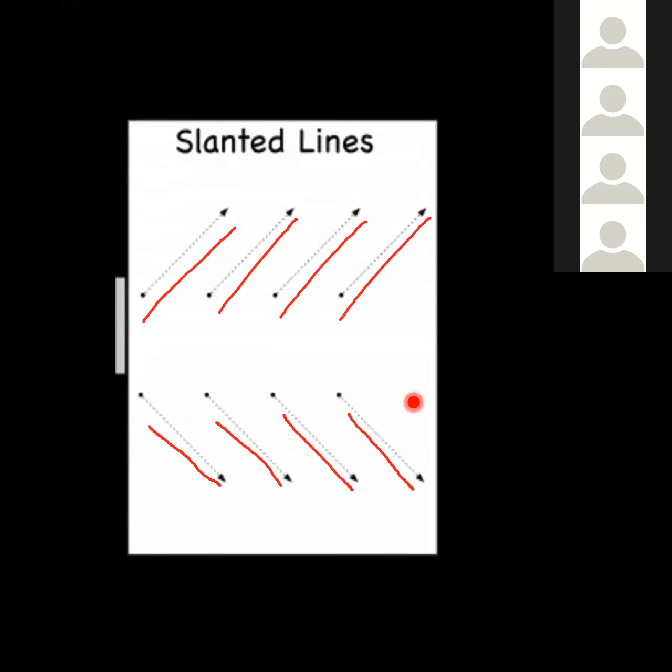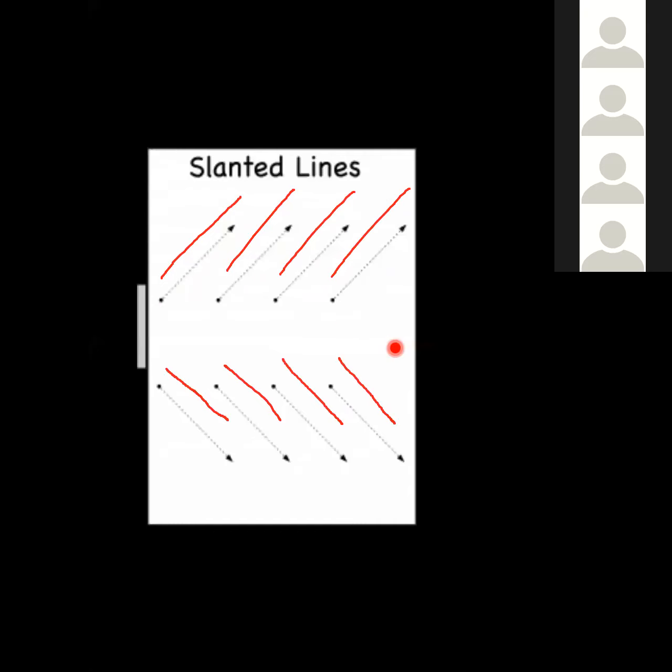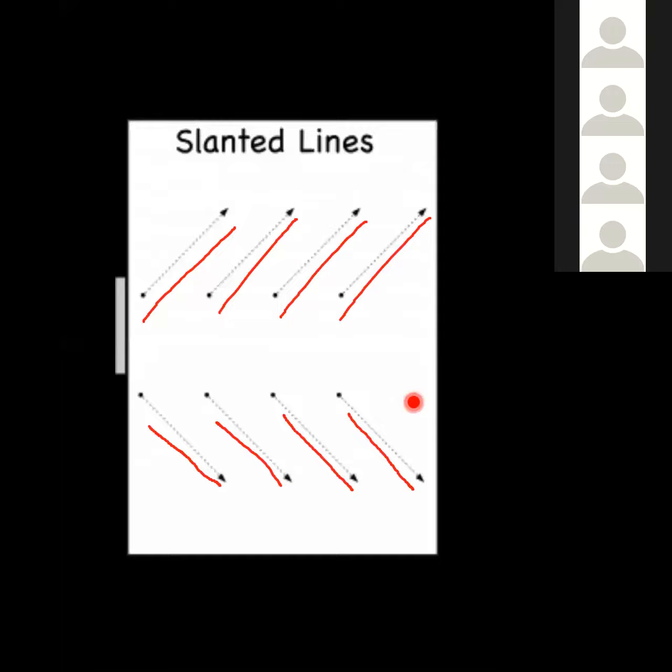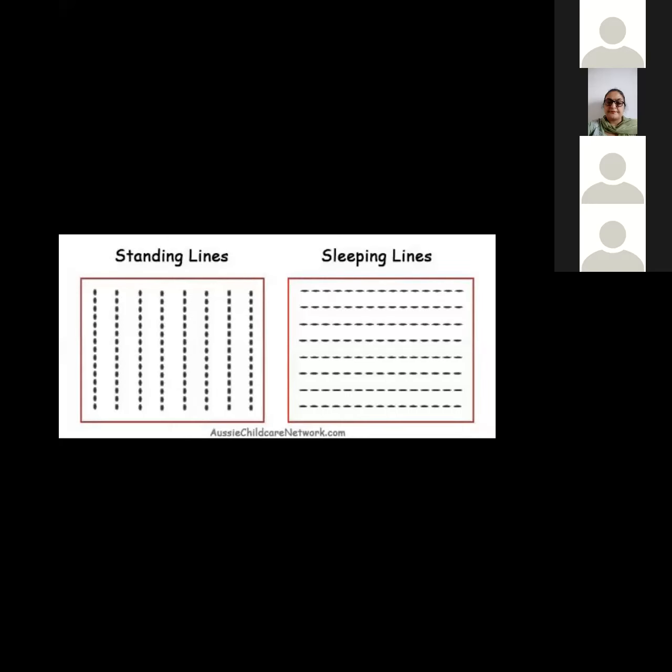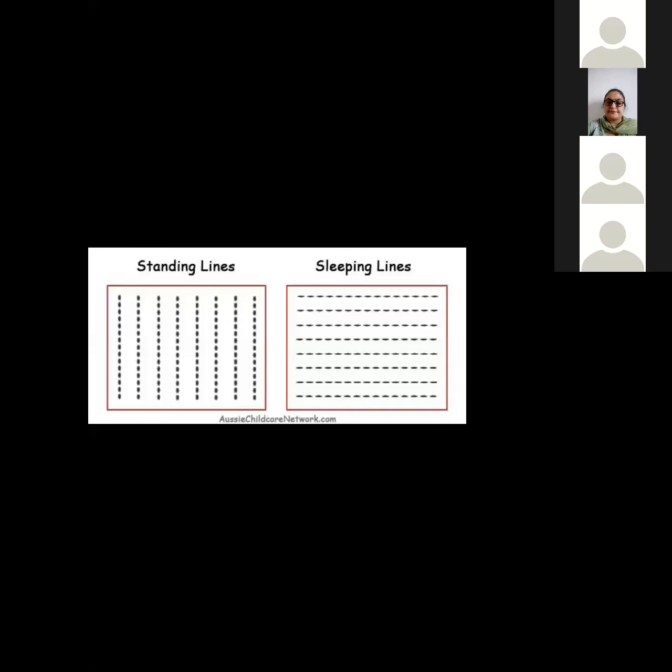Now, this was about your slanting lines. So now we will go to the other lines. Yes, this is the standing line, the one where dots are given, and the next picture is sleeping lines.